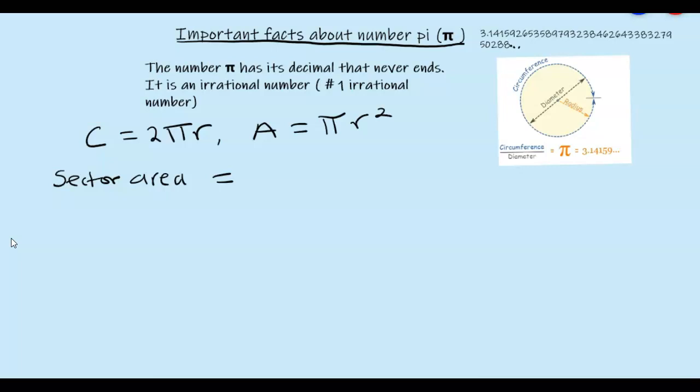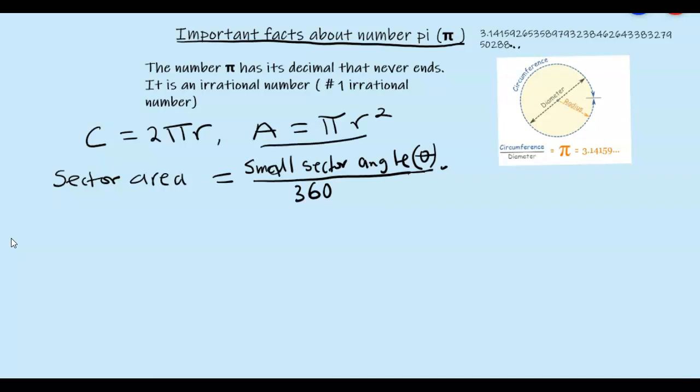So the sector area is just going to be the small sector angle over the total angle, which is 360. For angles, we use a symbol called theta to represent that, and we multiply by the area because we are taking it out of the circle. So it's just pi r squared. Okay, so you see, you don't need to memorize most of the formulas.